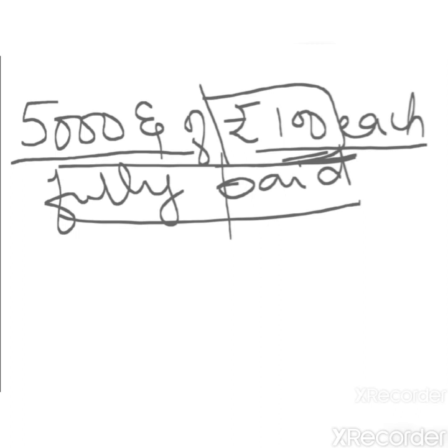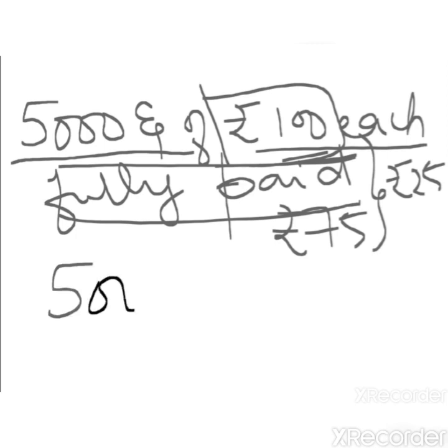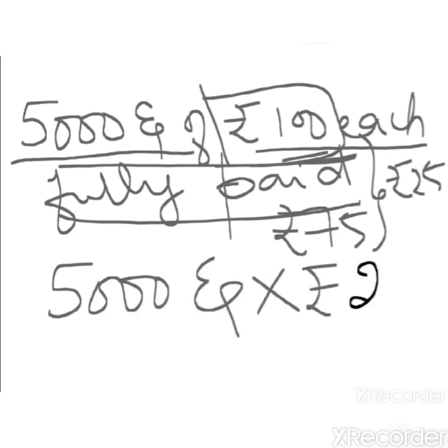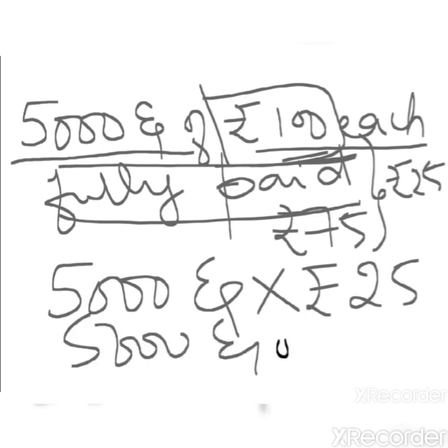So out of that, maybe they want to maintain 75 rupees. So the remaining 25 rupees, they feel that it is the excess amount. So now under the internal reconstruction, on 5,000 equity shares at the rate of rupees 25, they are going to return to the shareholders. Thereby they are going to reduce the capital to 5,000 equity shares of rupees 75 each.